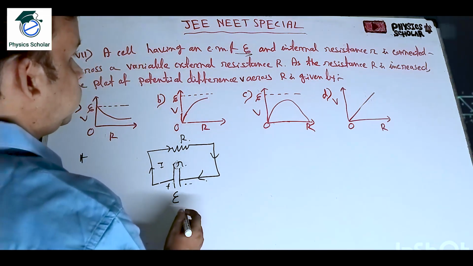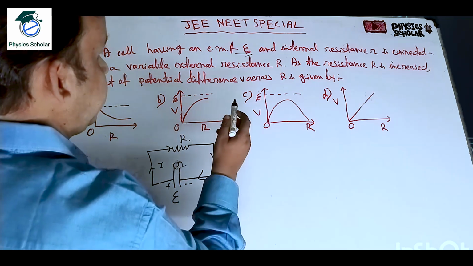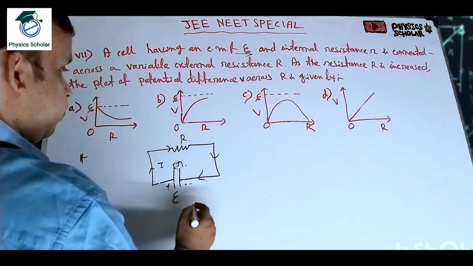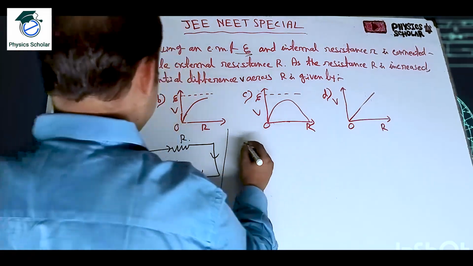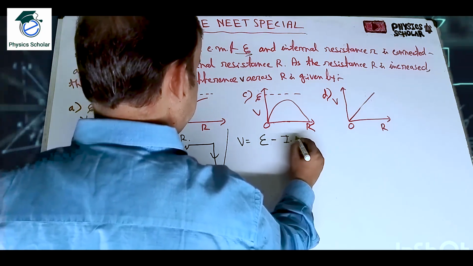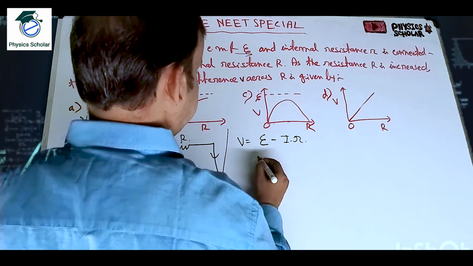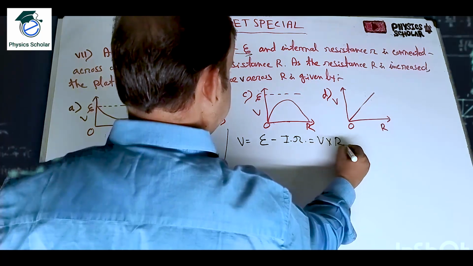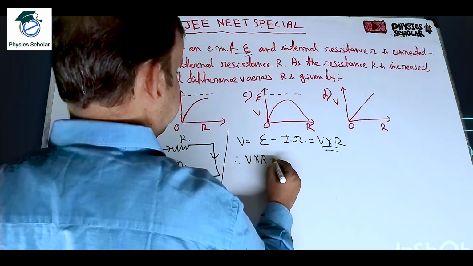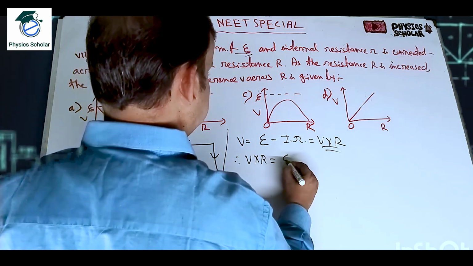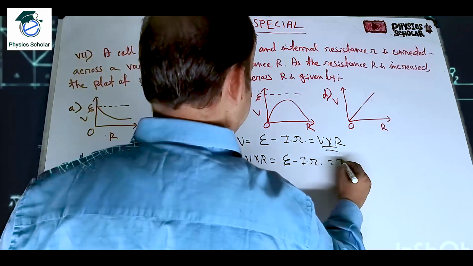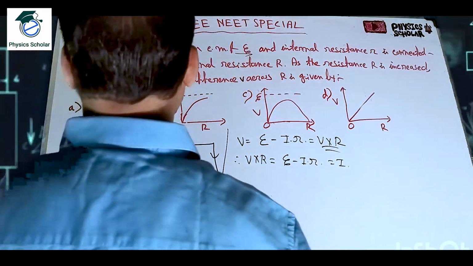Now the cell having EMF eta and internal resistance small r is connected across the variable external resistance capital R. So what we can write now is the voltage V is equal to eta minus I into small r, which is equal to I into capital R. So I into capital R is equal to eta minus I into small r.